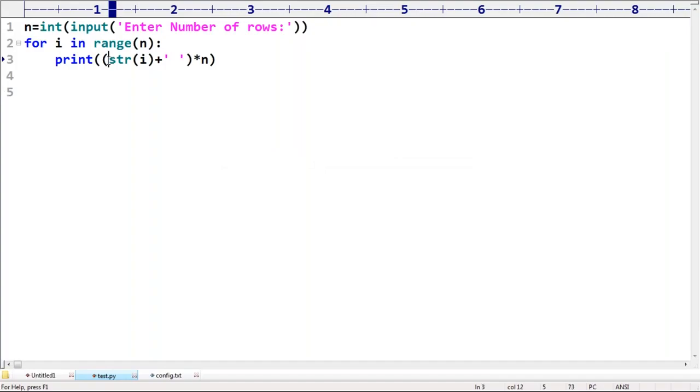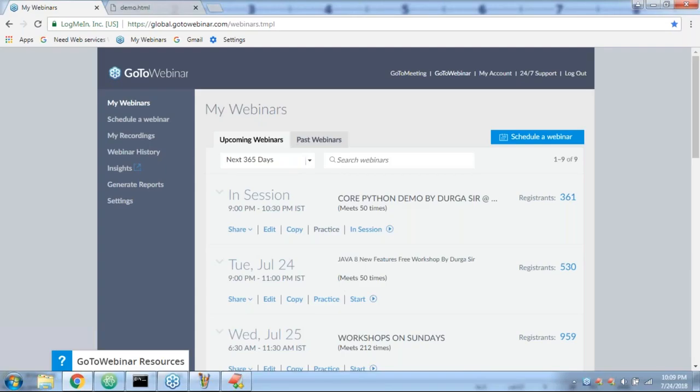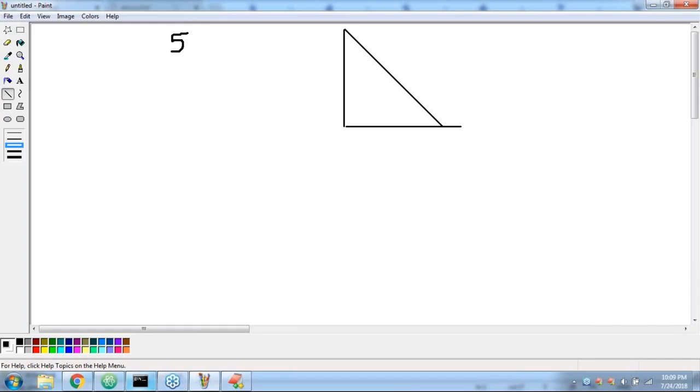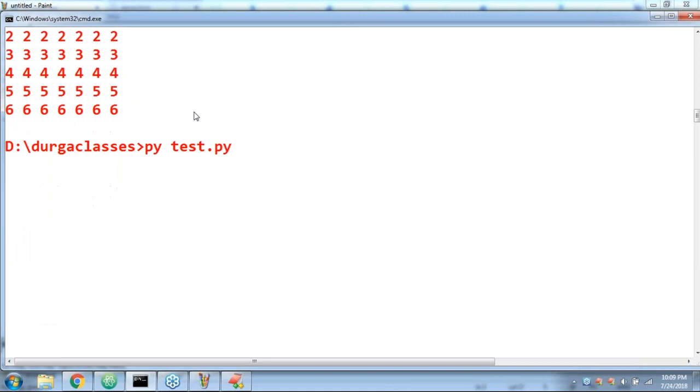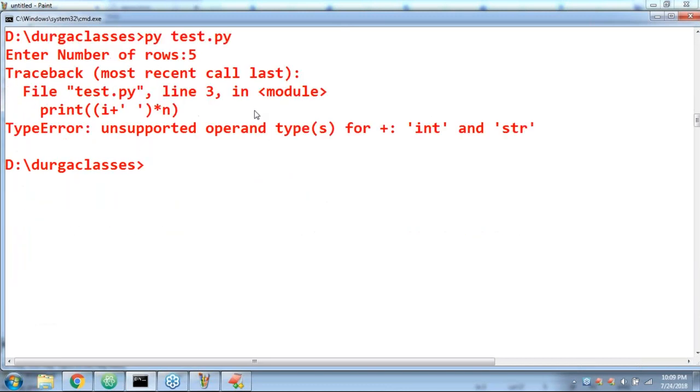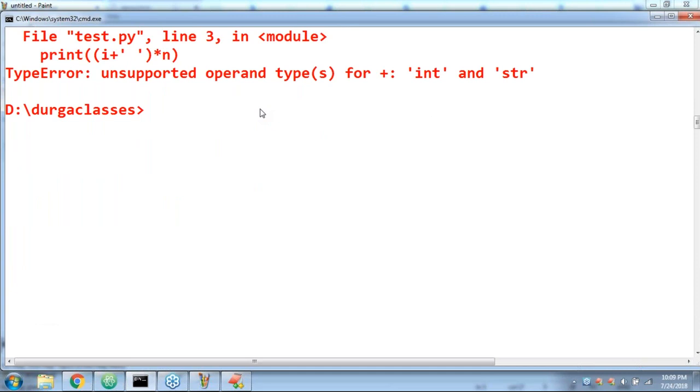Error you are going to get, Anand. If you are not going to convert into the string, error you will get. What is the reason? I value is number type. Then plus here, space is a character. One is a string, the other one is a number. Between a number and a string, we are not allowed to perform concatenation. Have a look once. Enter number of rows 5. Unsupported operand types int and str.